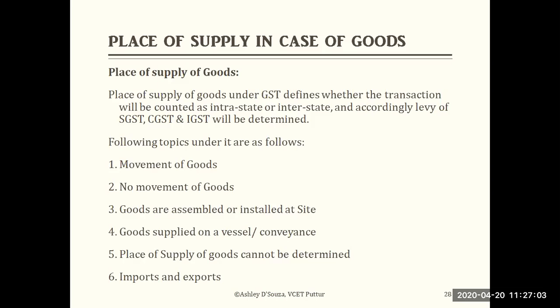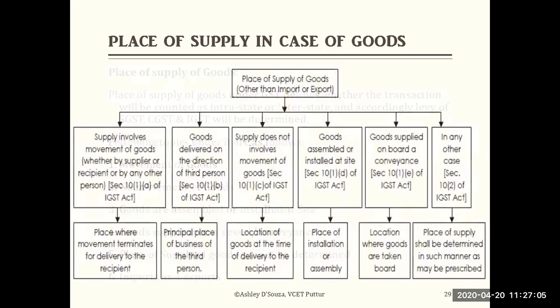So exactly, you look at this flow chart. Here we are going to discuss all these things. This covers place of supply of goods other than import or export. This flow chart does not include goods that are imported and exported. Those transactions are not considered. Only place of supply of goods in this category, other than export or import.